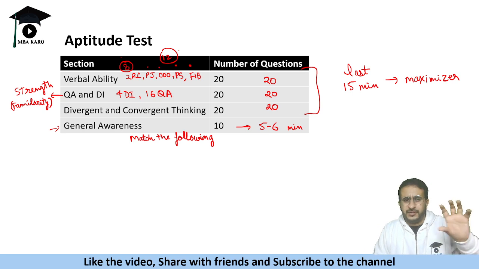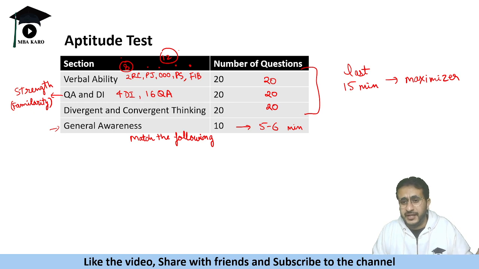So try to pick some of the questions based on your familiarity. Let's say an arithmetic based question and you're comfortable doing it, do it. Take time, attempt some questions, give 20 minutes. Maybe you can do 3 questions, but 3 questions would suffice.